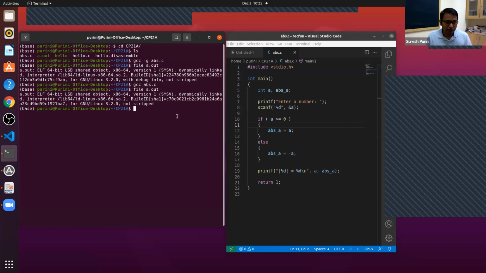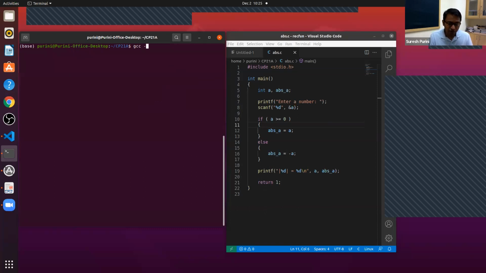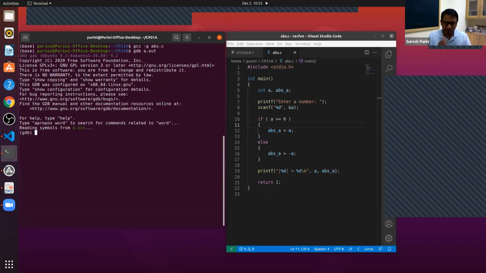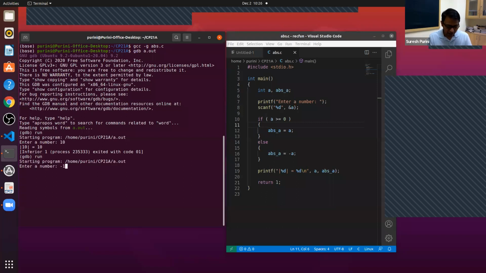Okay, so let's compile the program again using gcc -g abs.c. gdb a.out, and you just type run, and when you type run, the program starts running. And let's say you enter 10, and the program runs and outputs what we anticipate. We can run the program again, and if you enter -10, this is what we get.